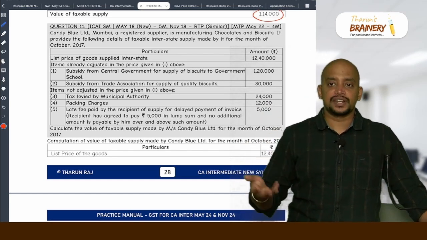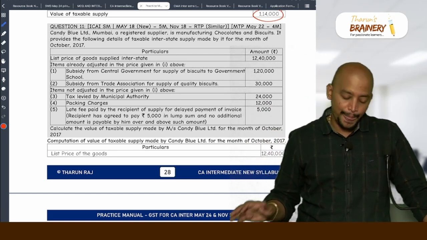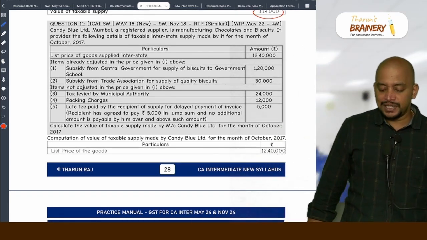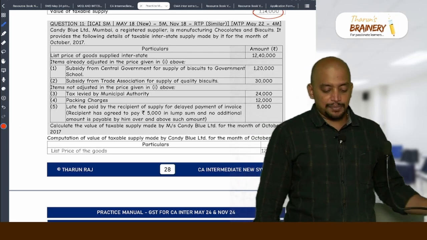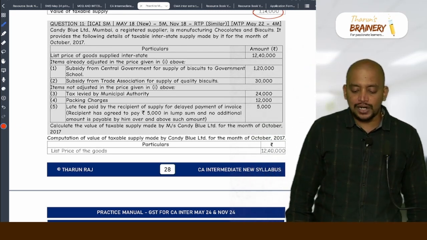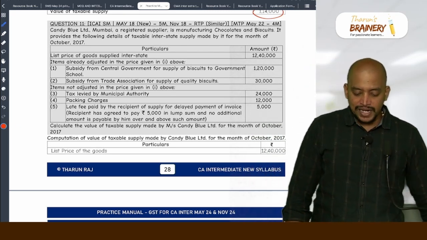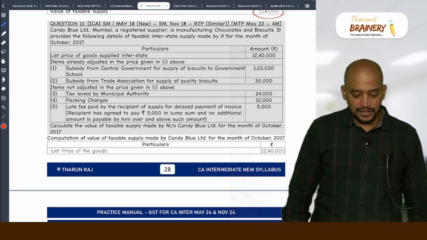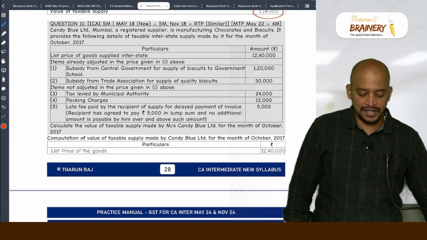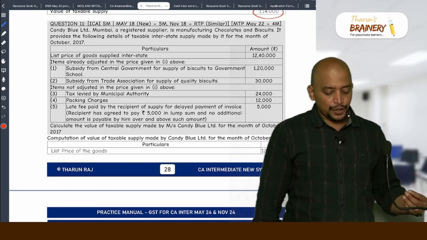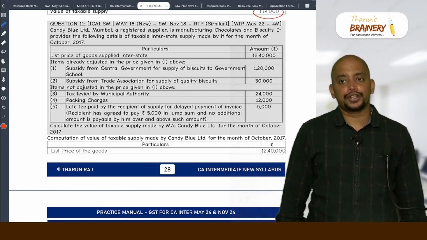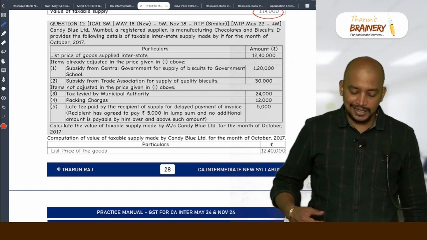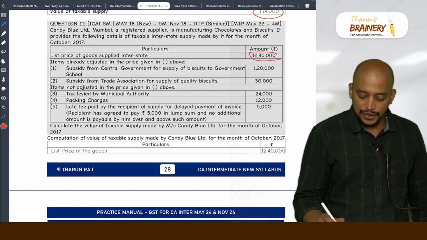So then you will know the difference as to what is that you are presenting, okay? Question number 11, Candy Blue Limited, Mumbai, a registered supplier, is manufacturing chocolates and biscuits. It provides the following details of taxable interstate supply made by it for the month of October 2017. List price of the goods supplied interstate, 12,40,000. So whether this list price should be taken as the value? Yes, this is taken as the value, transaction value.